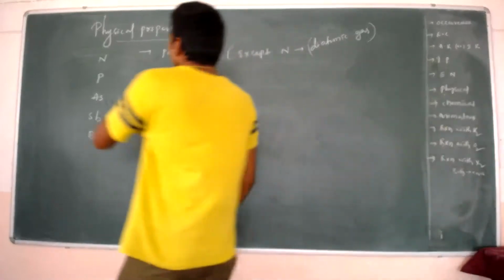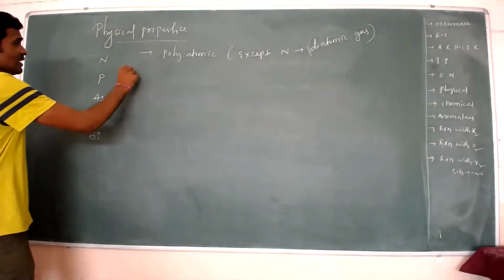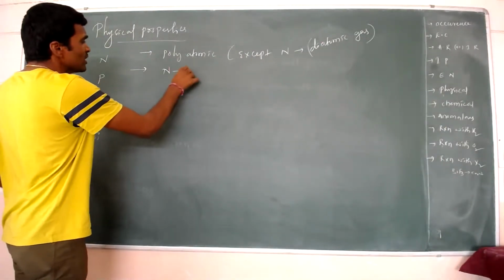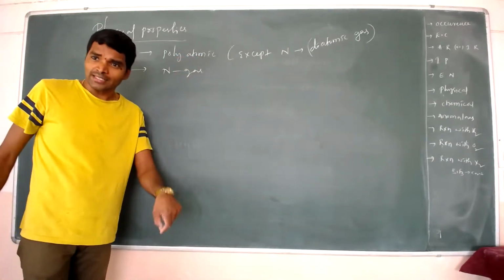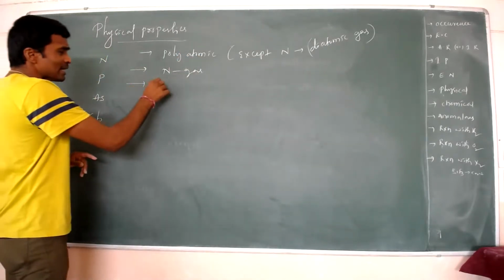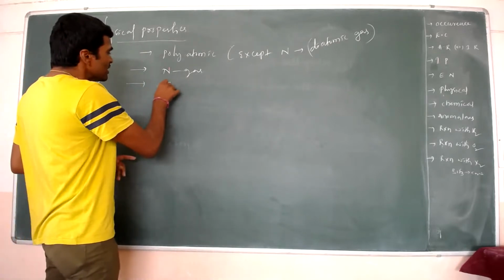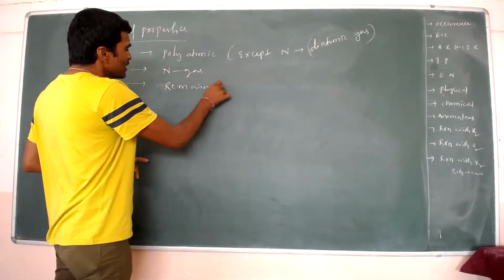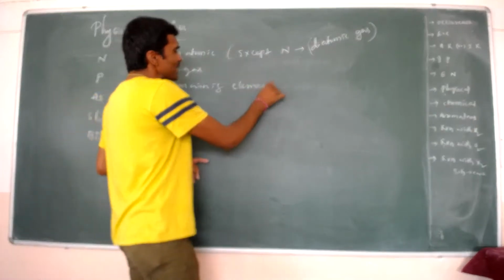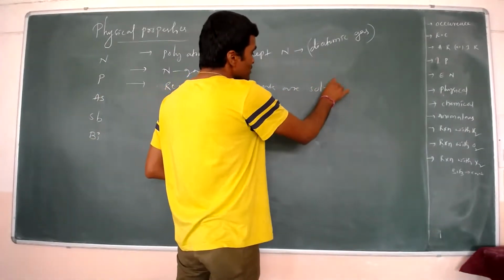Here nitrogen is only in the gaseous state, and the remaining elements, phosphorus, arsenic, antimony, and bismuth, are solids.